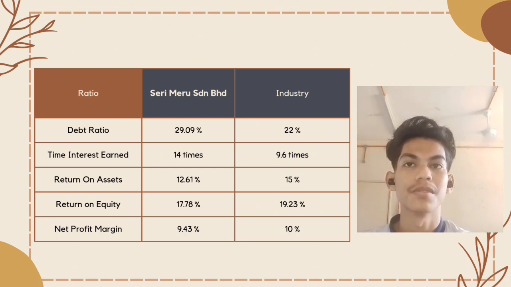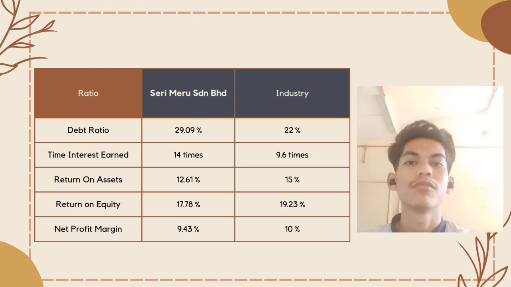First is the debt ratio. The debt ratio of Seri Meru Sdn Bhd is not good because it is 29%, higher than the industry, which is 22%. It shows Seri Meru Sdn Bhd is the riskier firm.